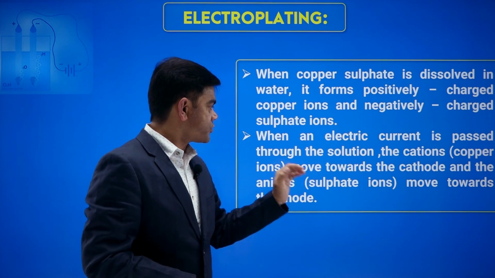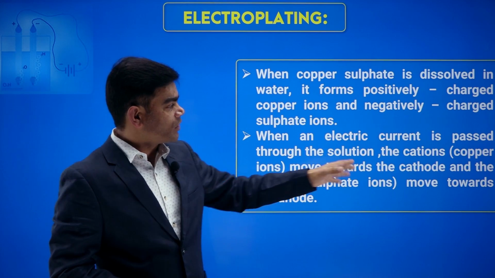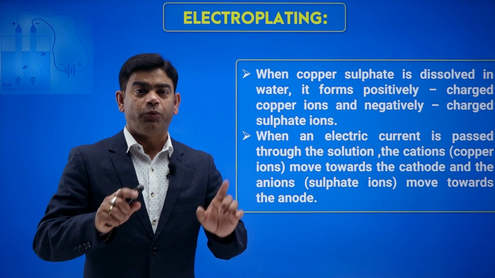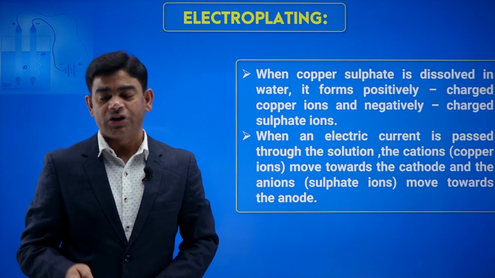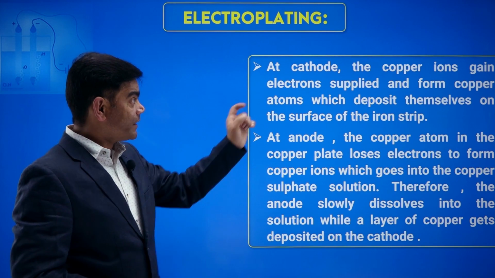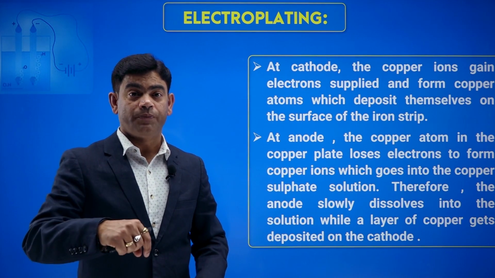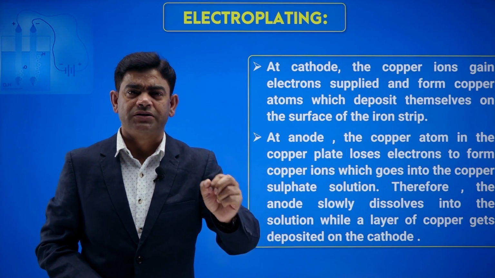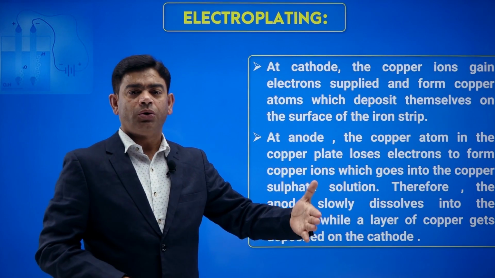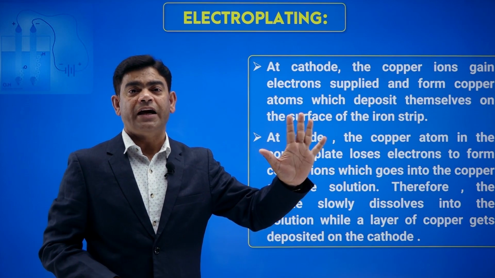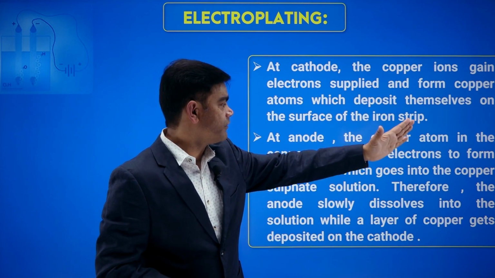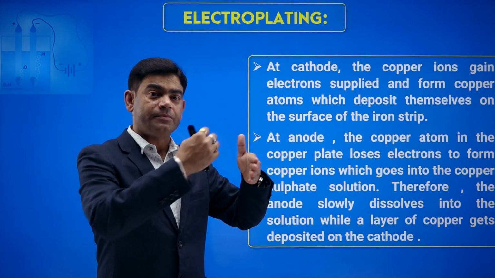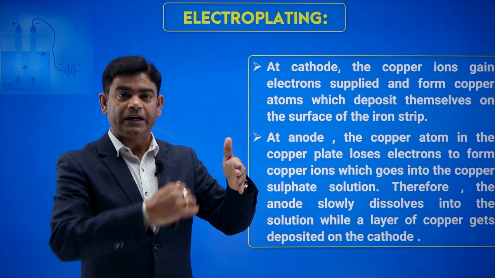So when electric current is passed through the solution, the cations, copper ions, move towards the cathode and the anions, sulfate, move towards the anode. You know that the positive will move towards the negative electrode and the negative charge will move towards the positive electrode. Now at the cathode, the negative electrode, the copper ions gain electrons because copper ions are positively charged. They will gain electrons from that plate and then get attached to the plate. They will deposit themselves. Whereas at the anode, the copper atoms from the anode plate will detach and become charged ions and come into the solution.